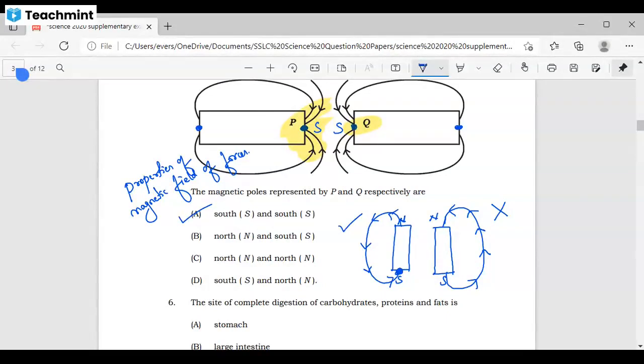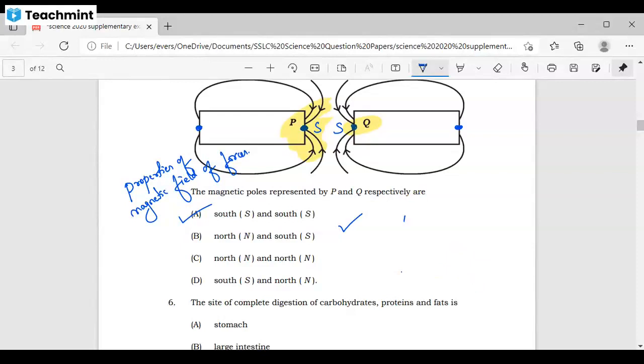Is this clear? Yes, sir. I'll ask you one small question based upon this. Let me see how many of you can answer this. Let me take an example. This is my P itself.